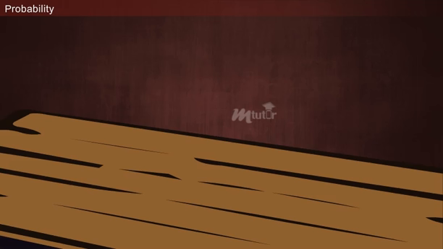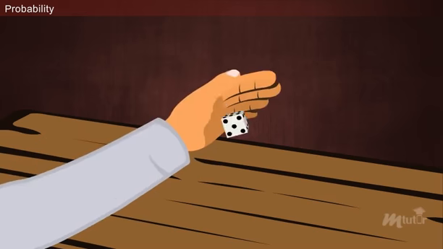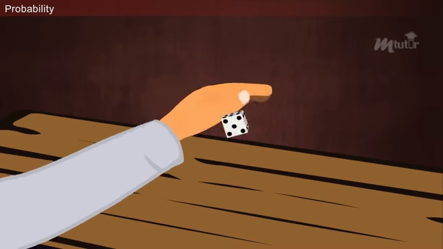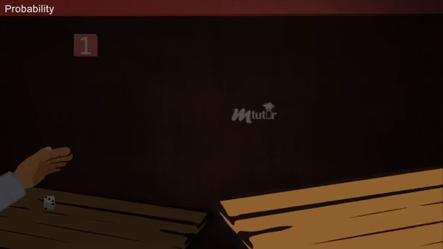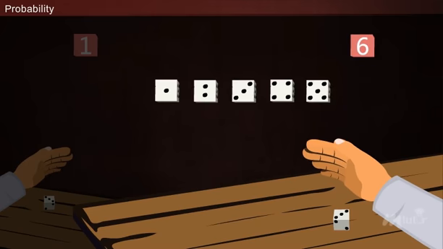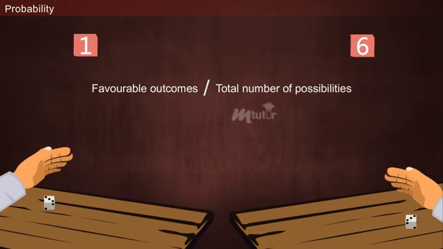The concept of probability can be explained by simply rolling a dice. We aim to obtain the number 3. Now, the chance of obtaining number 3 is always 1. However, the total number of possible events to obtain number 3 is 6. Thus, the probability can be defined as the number of favorable outcomes divided by the total number of possible outcomes.